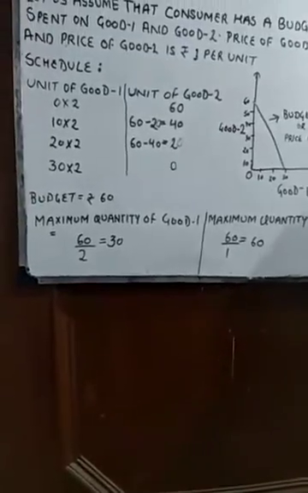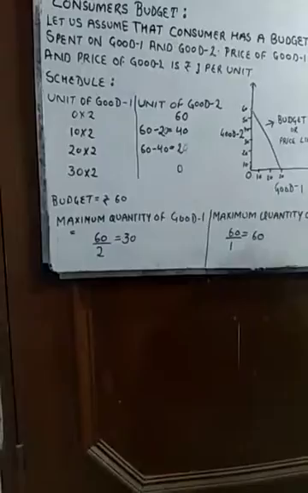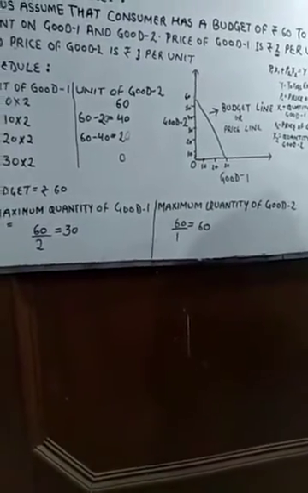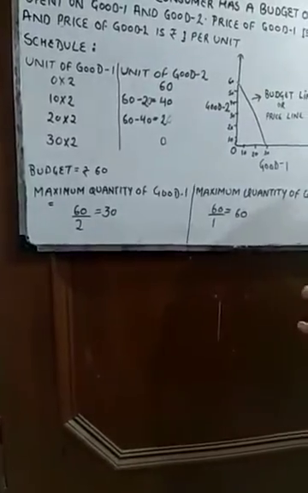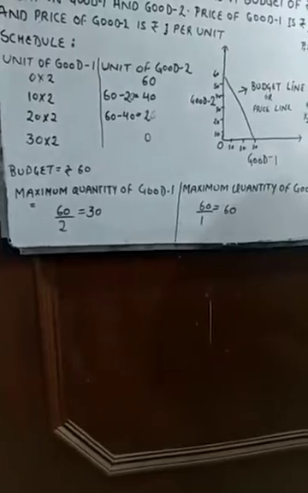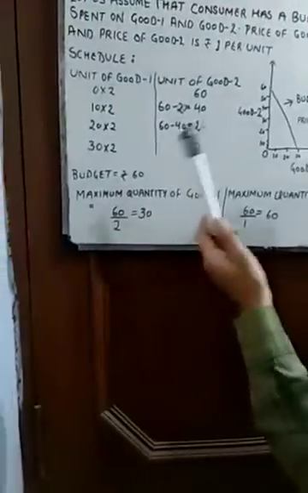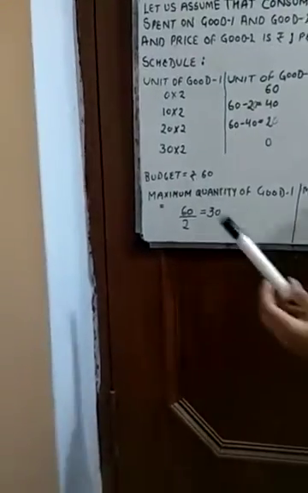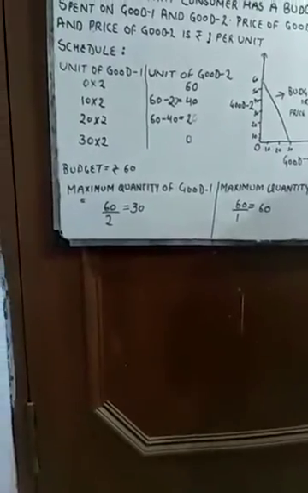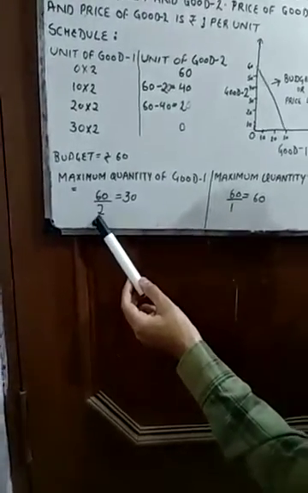So this is how we have divided our budget between two goods, because in economics you know that if we want to purchase more of one commodity, we have to sacrifice the other commodity. So this concept also works here. Again I'll make some more conclusions. Here we have a budget of rupees 60. Again, the maximum quantity of good one that could be purchased: 60 is our budget and we'll divide it by 2,